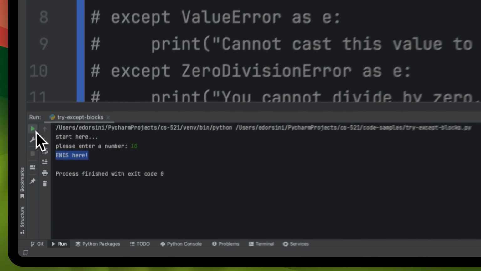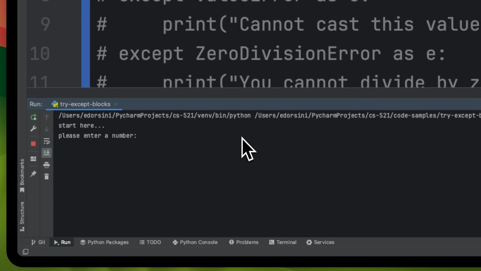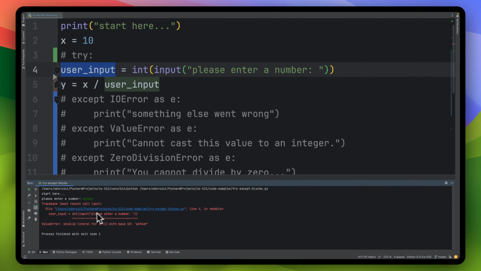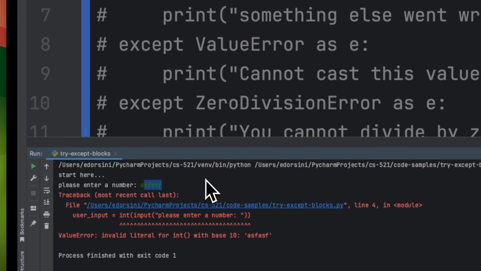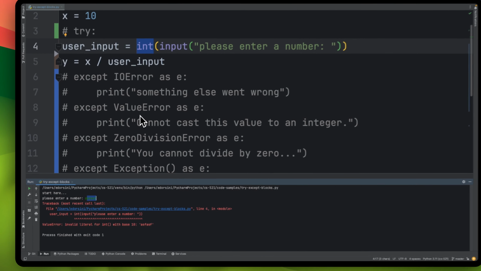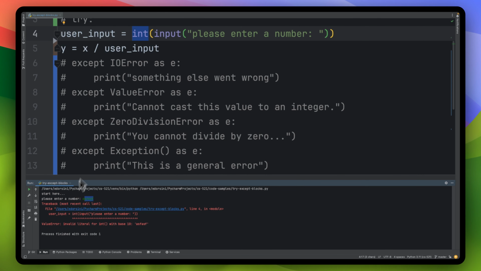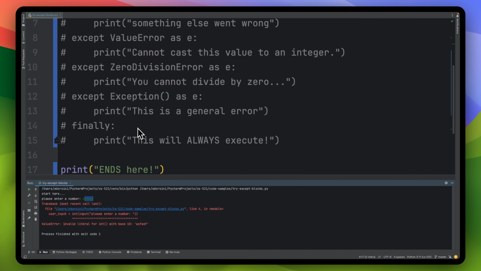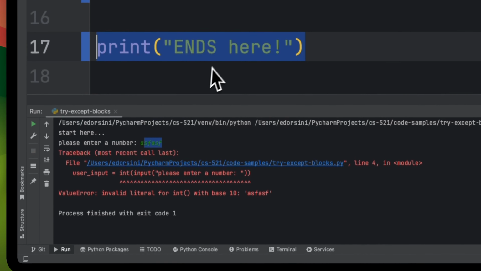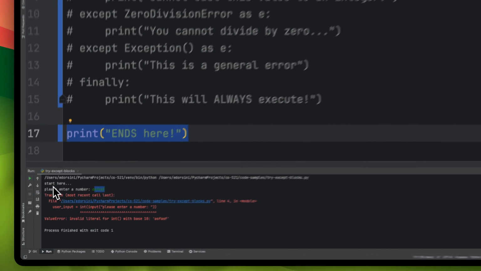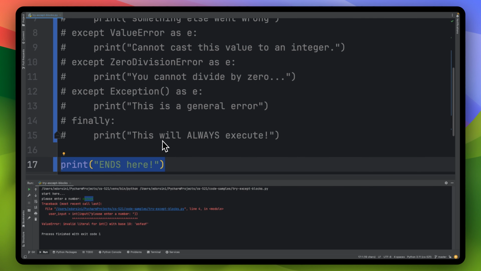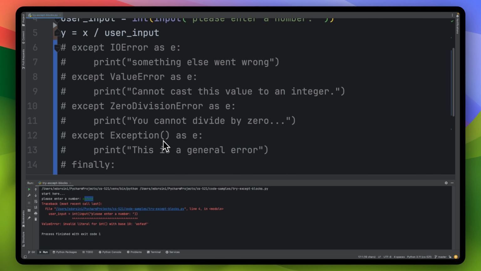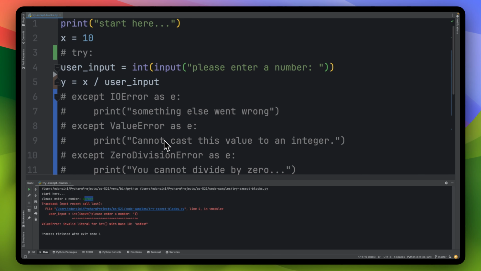So again, the idea is we don't want something like this, like gibberish, to be cast over to an integer, because that can't be cast over to an integer. So notice how we stop the execution when this happens. This blows up on us. We get this red error message. This never gets printed. Ends here never gets printed, right? So it doesn't gracefully continue to run our program. It halts the execution, and that's bad. We want to recover from this if we possibly can and continue running our program.